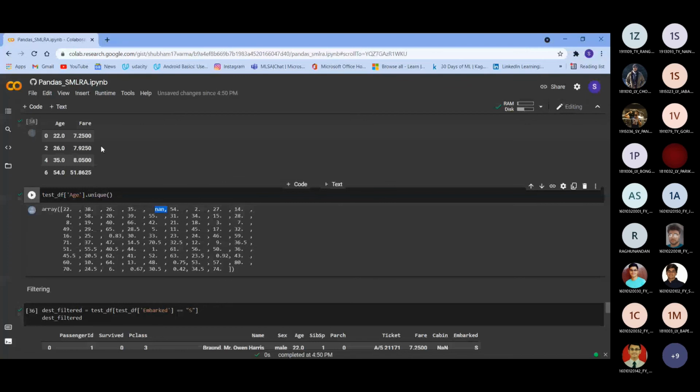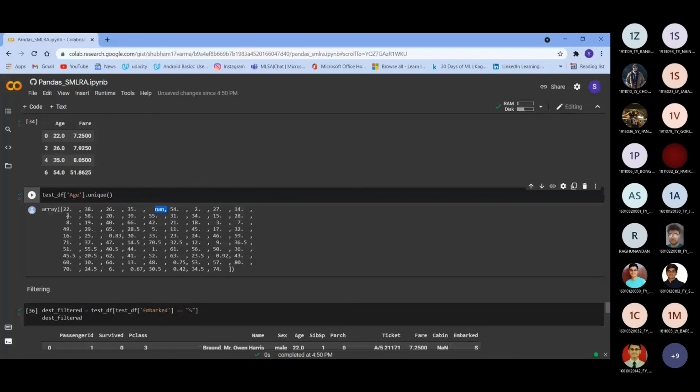Then what we did is we filtered the dataset on the basis of where the people embarked from. We just wanted people who embarked from S, so we printed the values of those who embarked from S. As you can see here, all the rows of the dataset where the persons embarked from S are printed. The count of S was 644 above, and the same 644 is printed here.